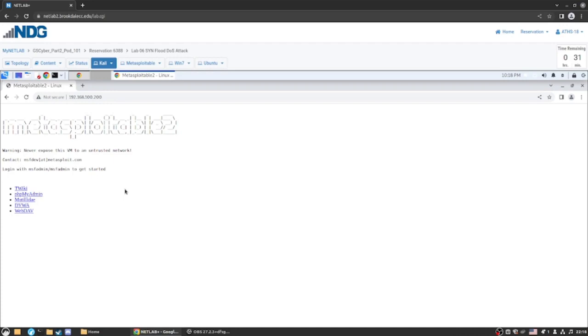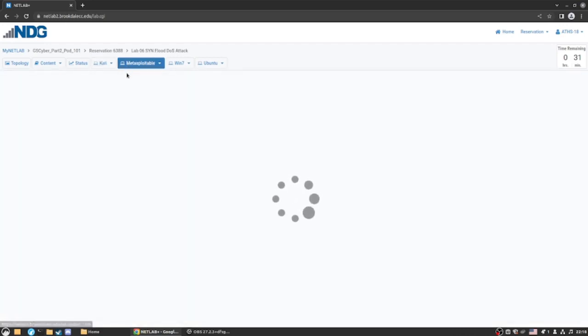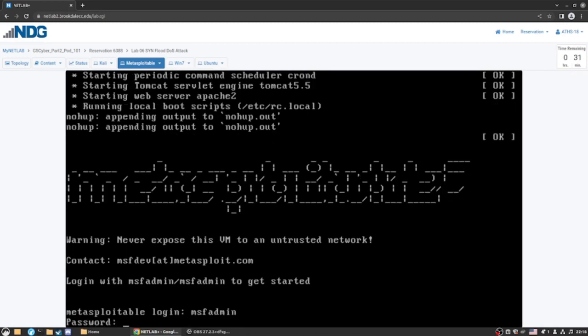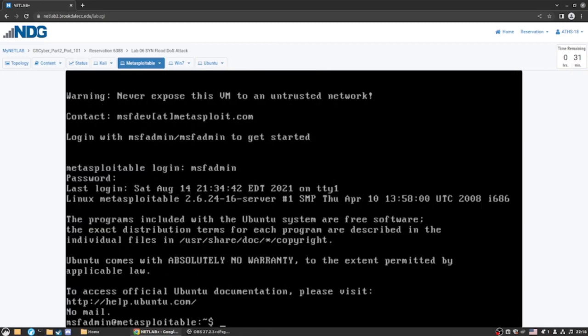So we're told to leave the browser window open on Kali and open the Metasploitable VM. And next we are told to log in here with the credentials msfadmin and msfadmin.